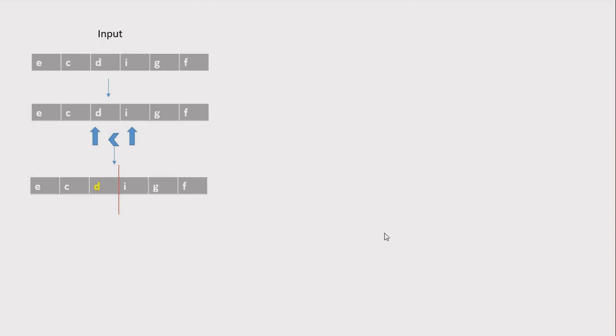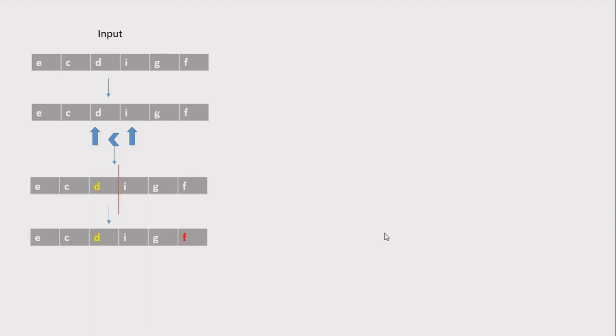After doing this step, our focus will completely shift to the right-hand side part, that is the I, G, and F part of the string. Now in the right part, we have to find the minimum character among these characters, and also this minimum character should satisfy one more condition, that is it should be greater than D. Here we see that I is greater than D, G is also greater than D, and F is also greater than D, but the minimum among these would be F, as F is the smallest in IGF and it is also greater than D.